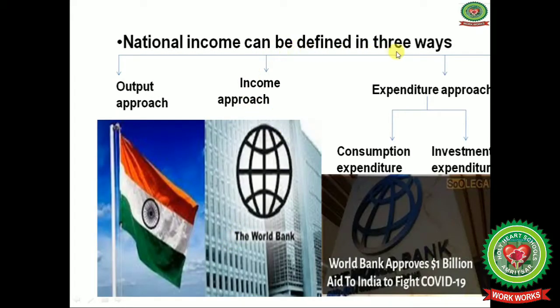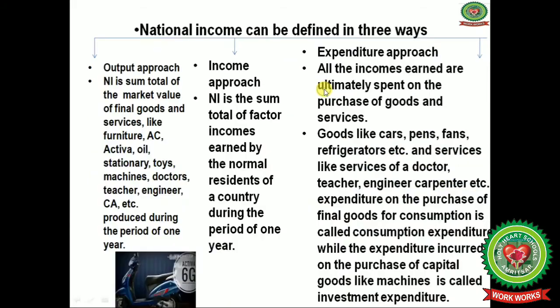National income can be defined in three ways. The first is the output approach, then the income approach, and the expenditure approach. Under the expenditure approach, there is consumption expenditure and investment expenditure. First, under the output approach, it means the final output is in your hand, ready to use. National income is the sum total of the market value of final goods and services, like furniture, the value of a dining table, Activas, and different companies' tractors.